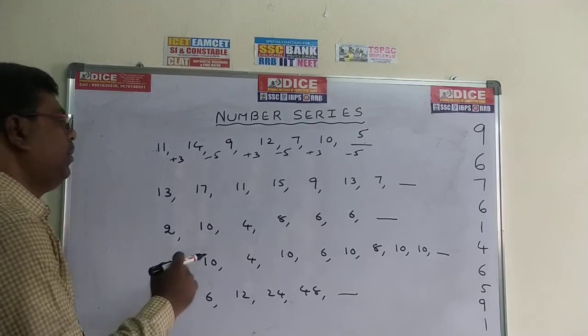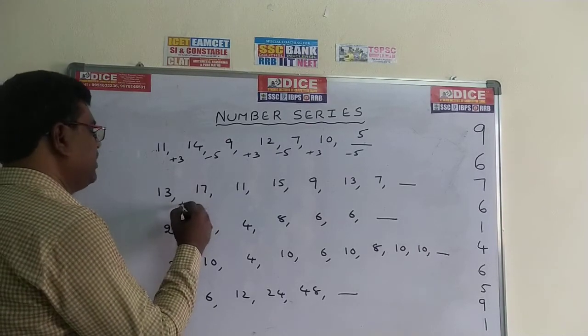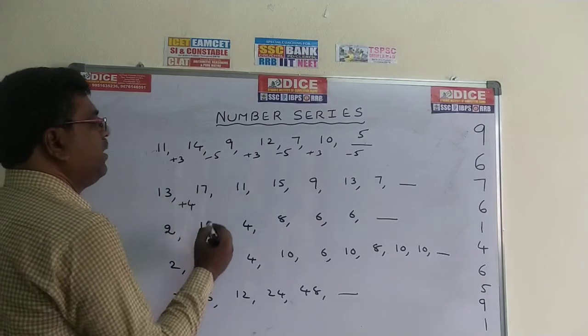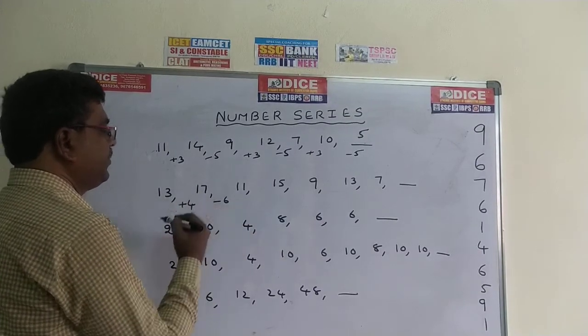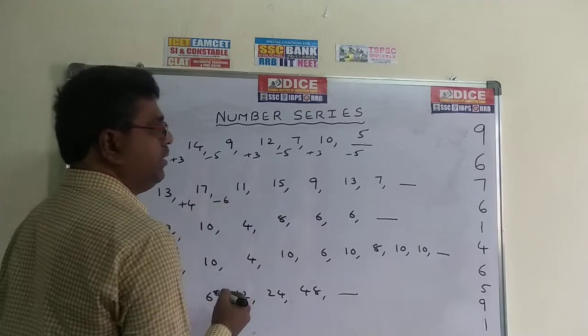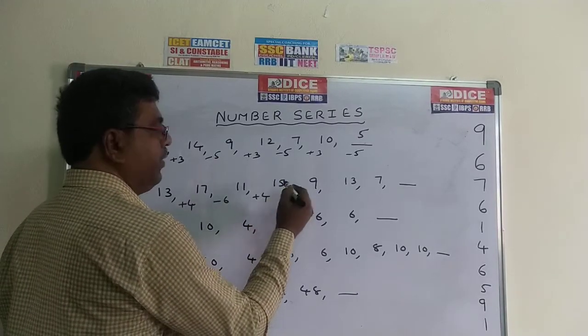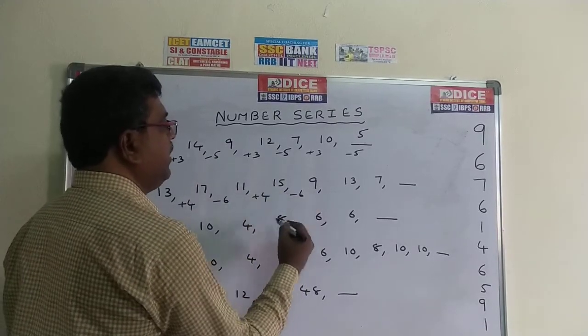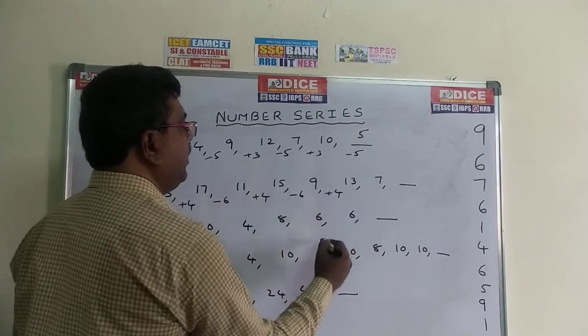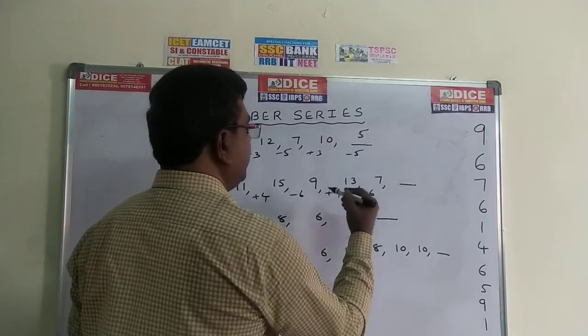Now come to the next problem. 13 becomes 17 means plus 4. 17 becomes 11 means minus 6. 11 plus 4, 15. 15 minus 6, 9. 9 plus 4, 13. 13 minus 6, 7.